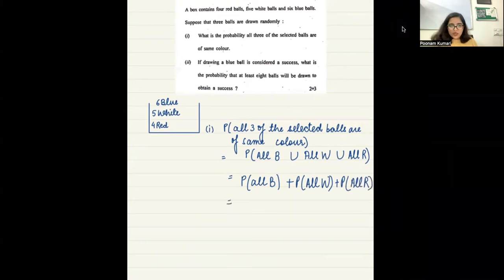All blue means out of 6 you select 3, divided by 15C3. Plus all white, meaning 5C3 divided by 15C3. All red meaning 4C3 divided by 15C3. That's what you have to do. When do you multiply? When it is either an intersection or independence. Here it was a union and they were all disjoint, that is why we have added them. Okay.